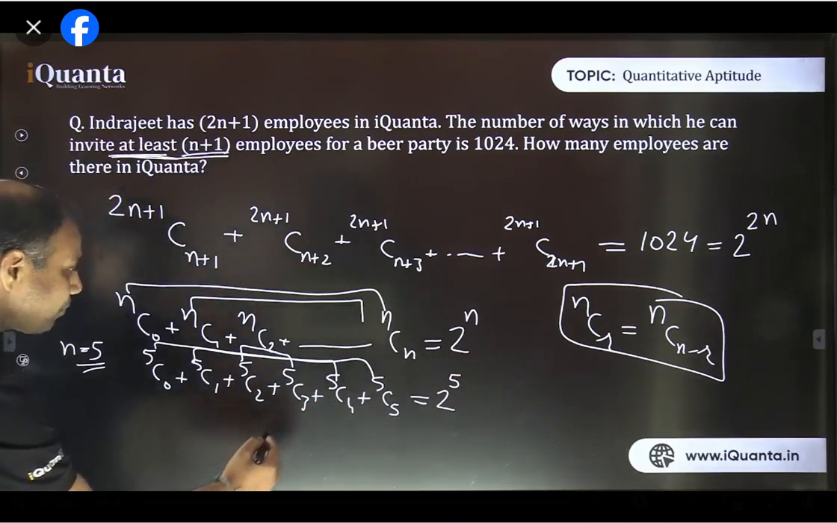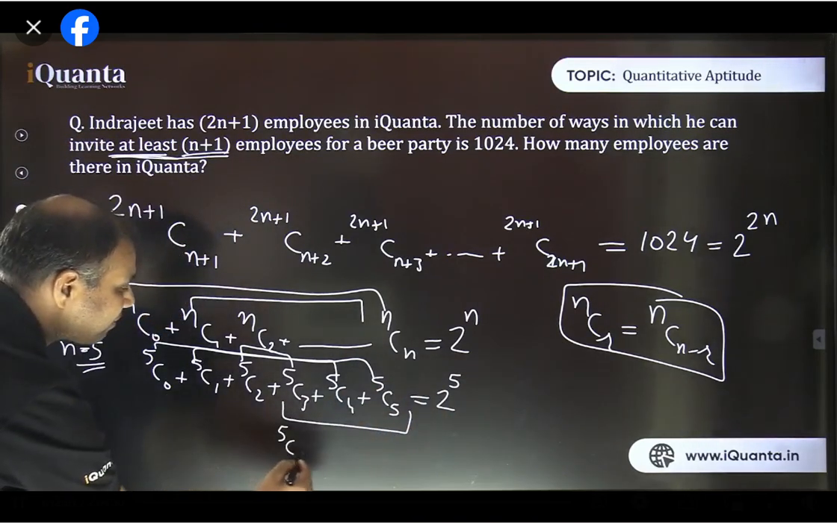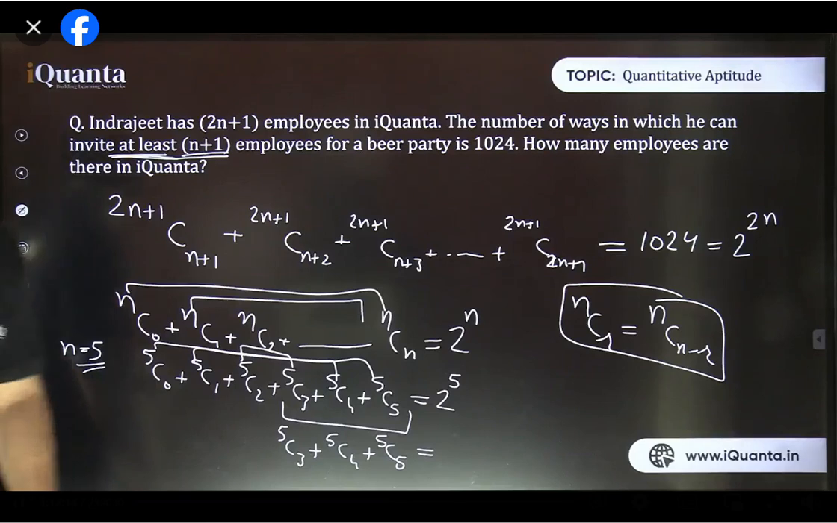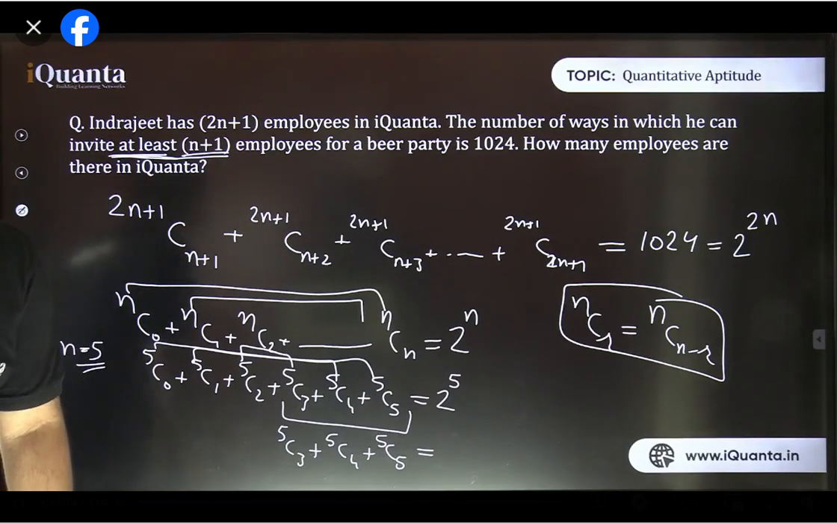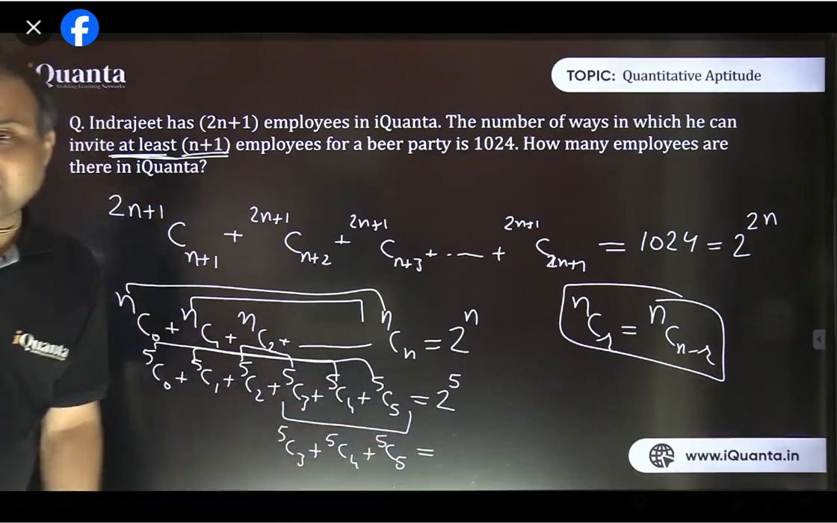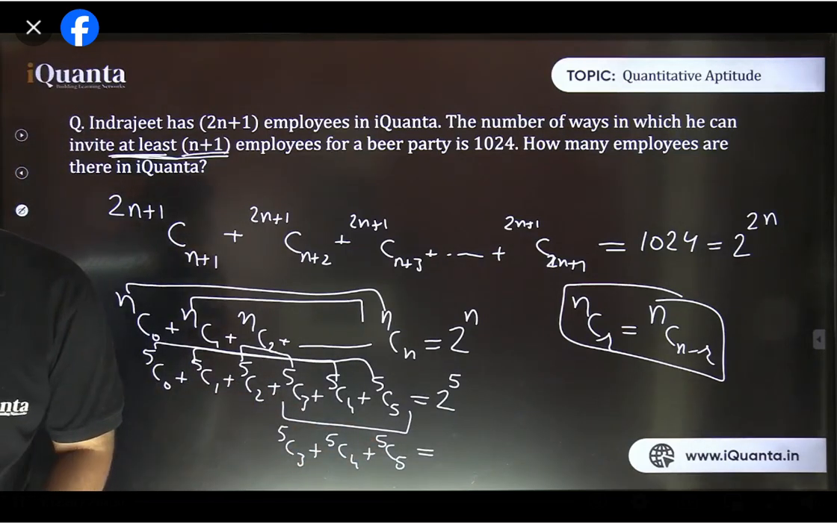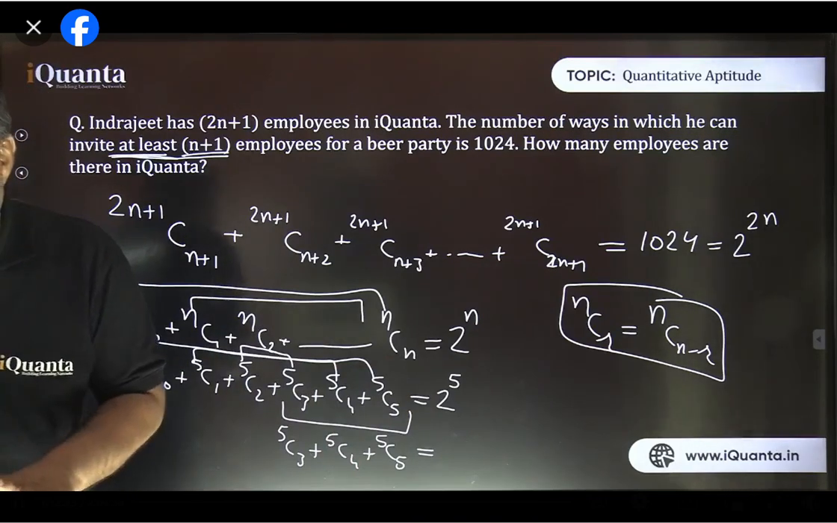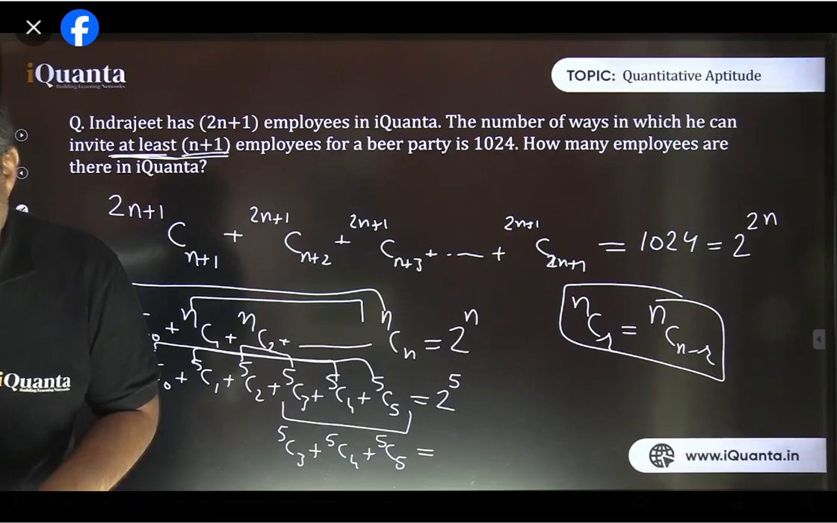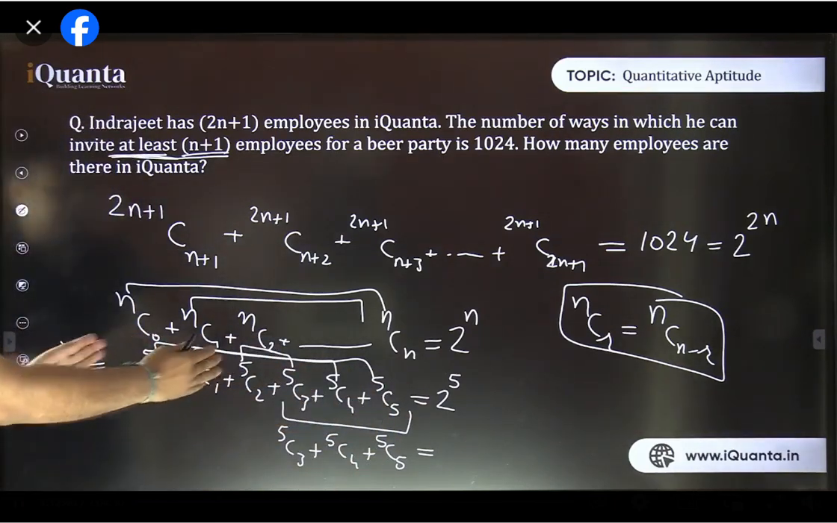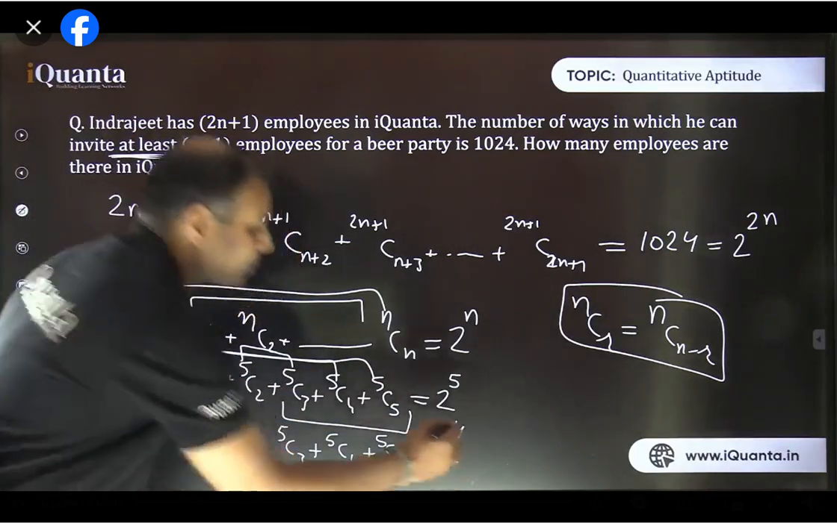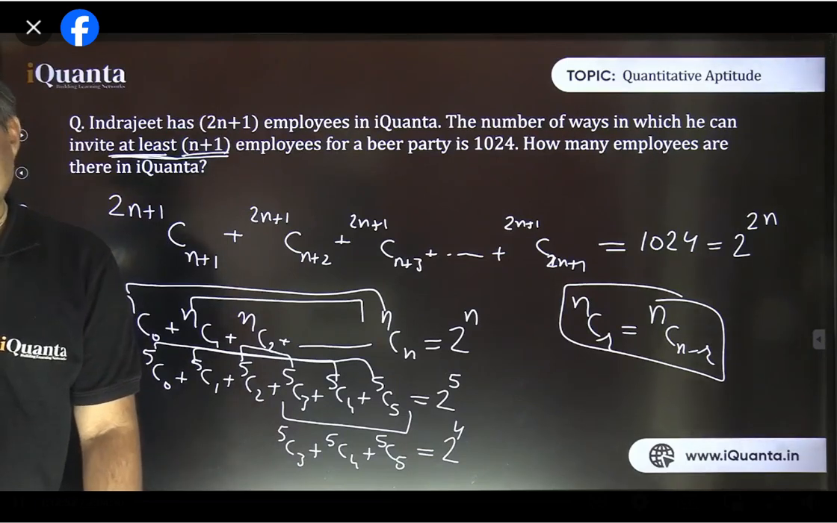Can you tell me the value of the sum of these three terms only? That is 5C3 plus 5C4 plus 5C5. Can you tell me this answer without calculating the actual values? It is half of that. Yes, it is half of that. Why? Because these three are equal to these three. So this sum is going to be half of 2 raised to power 5. That is 2 raised to power 4.